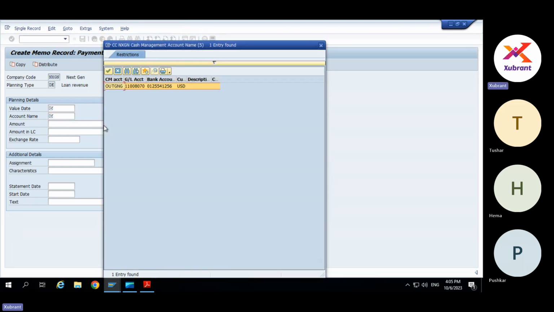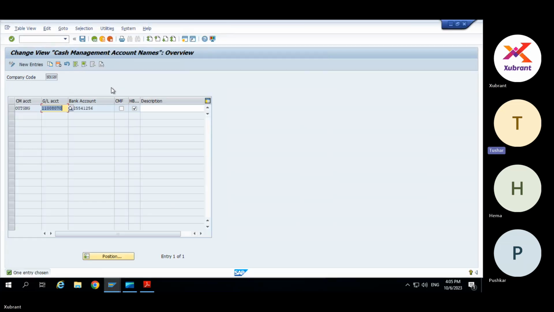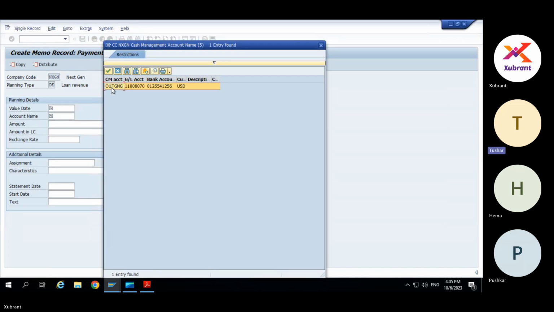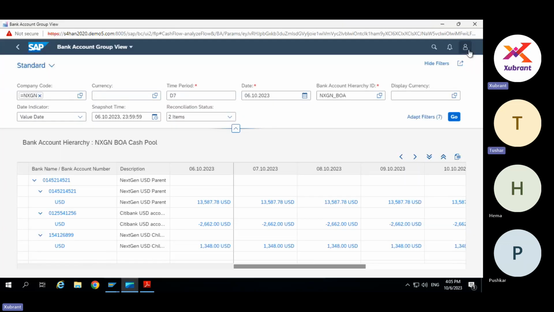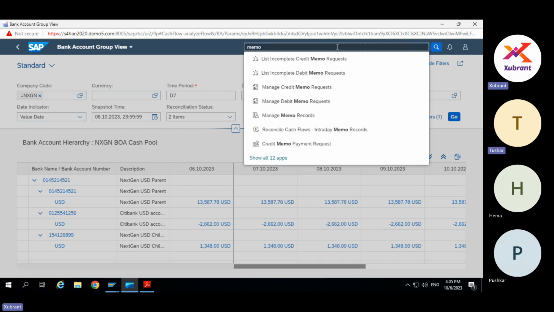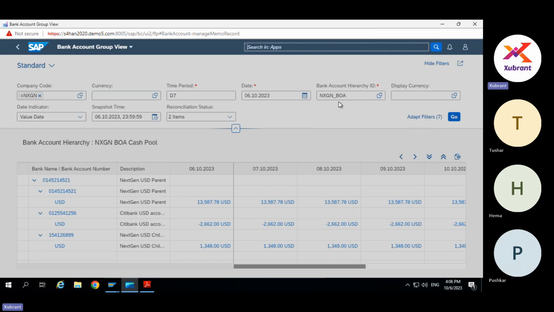Again, this seems to be for the old system, because the memo records we created did not require any such name. But here you can see that the account name is being pulled in, in the F4 pop-up window. So this SPRO configuration data is coming here when we select F4, whatever you configured, same outgoing. But if you see these memo records, we just created them and gave the bank account directly. Let's see once again.